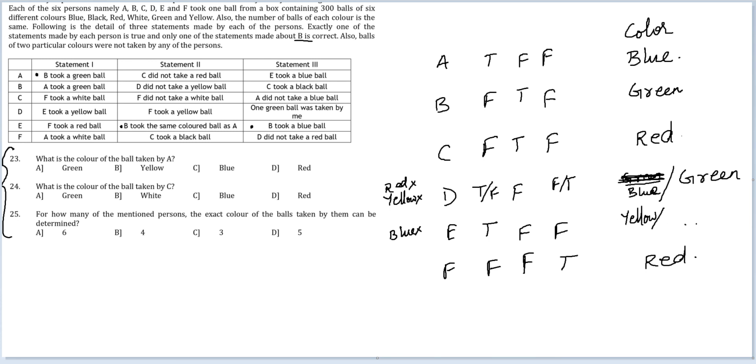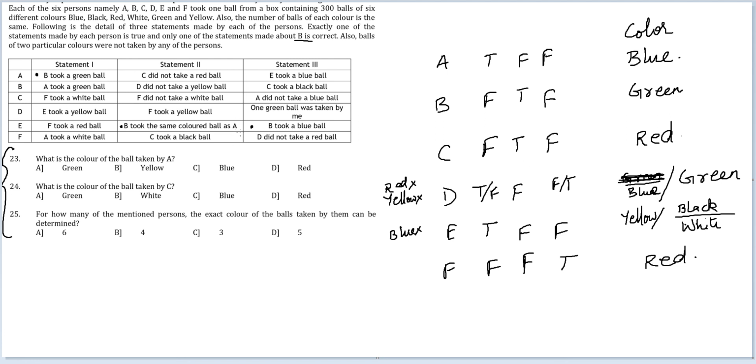So what are the colors left? Blue is used up, black is not used up, so it could be black here. Red is used up, white has not been used up, it could be white here. Green has been used up, yellow has not been used up, but we cannot use it yet. So it will either be blue yellow for D when his first statement is true, and green black. Okay, so these are the total possible cases.